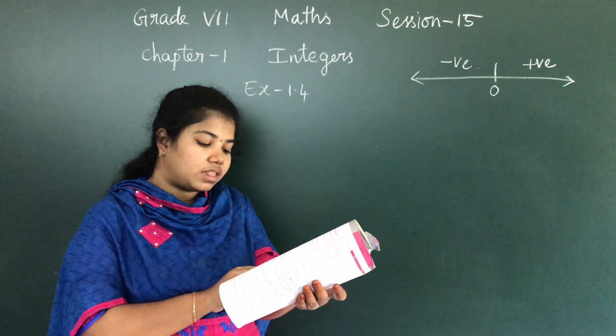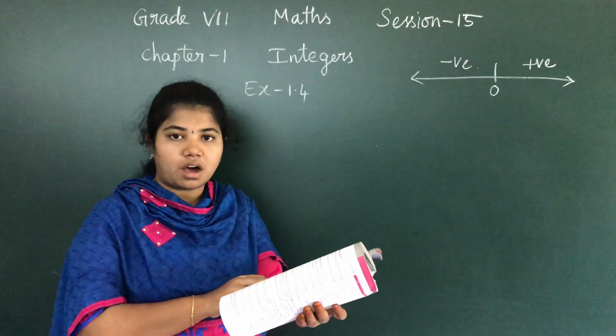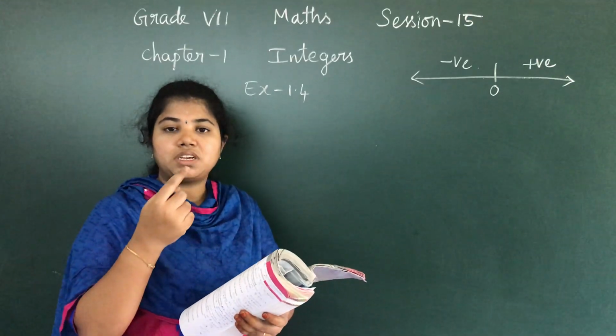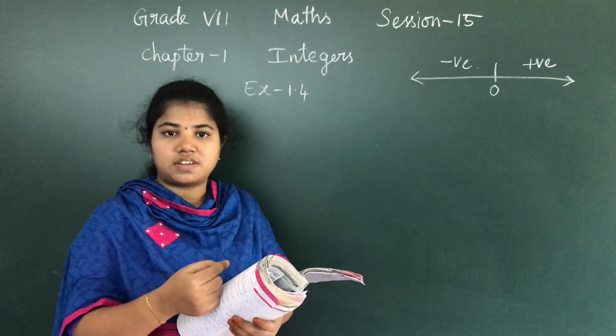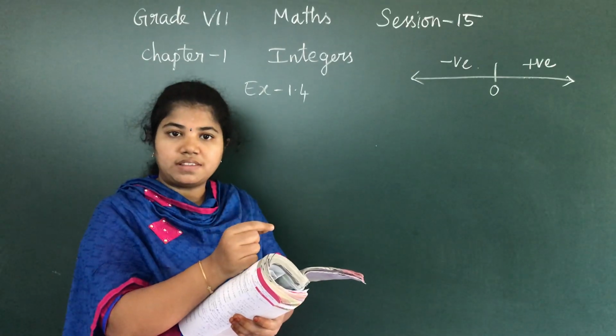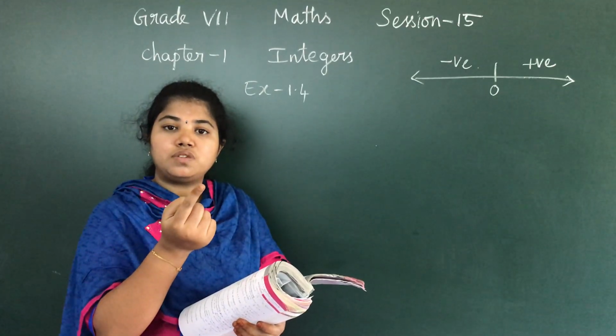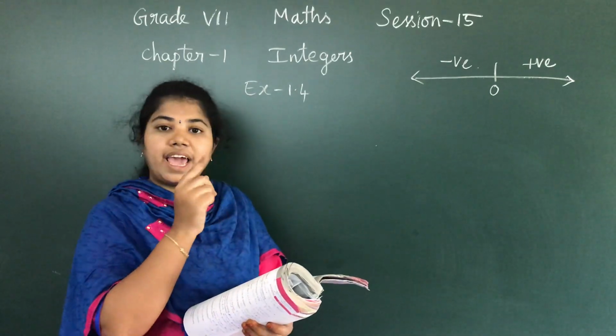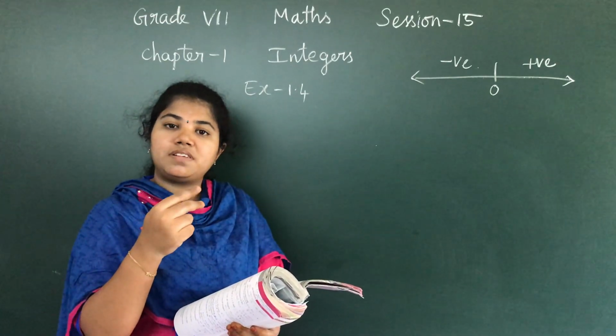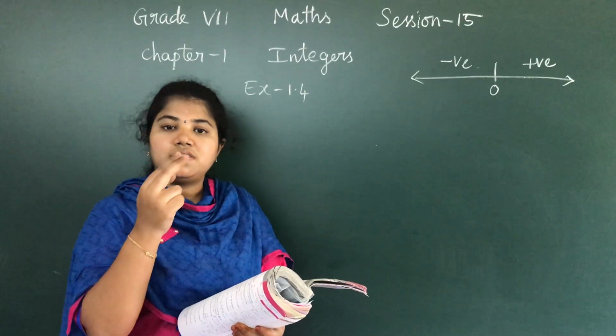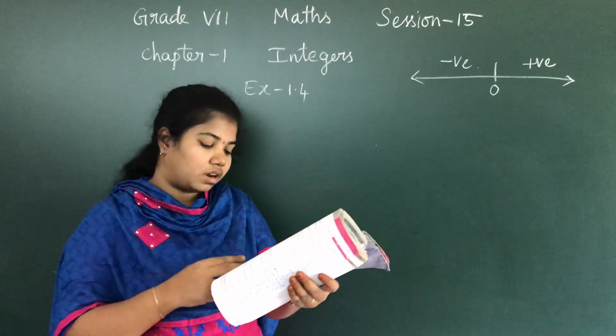If it decreases at the rate of 2 degrees Celsius per hour, in 1 hour the temperature is reducing by 2 degrees Celsius. If at 12 noon it is 10 degrees Celsius, then for the next 1 p.m. it is reducing as 8 degrees Celsius, and for the 2 p.m. it is decreasing as 6 degrees Celsius. Likewise it goes on.